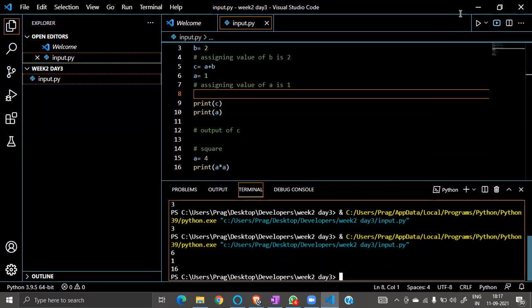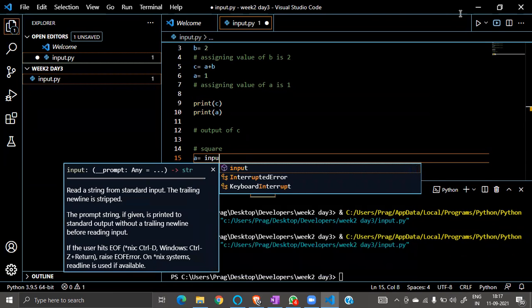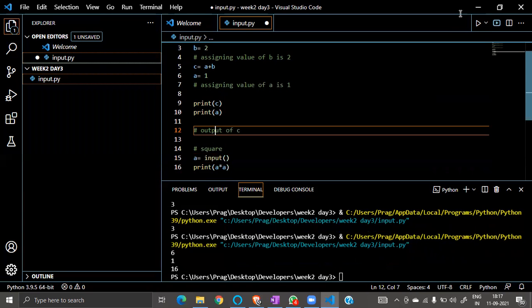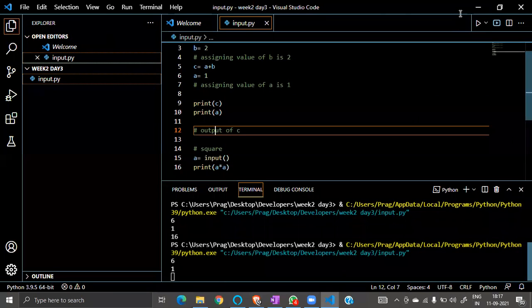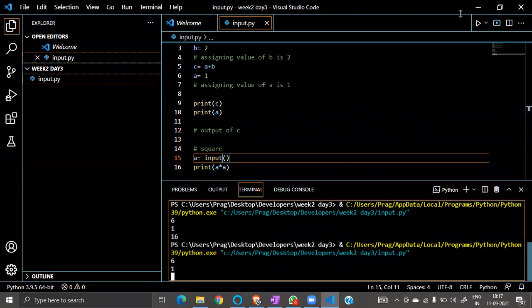I want something to input from myself, but it's giving 16. How can I do this? I will just do input. It's a command, input, bracket open, bracket close. That's it. Okay, let's see now what's happening. Okay, see, it stopped. It's asking me for input. Let's give something like 6.